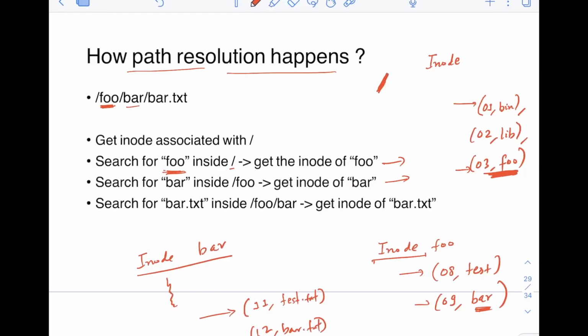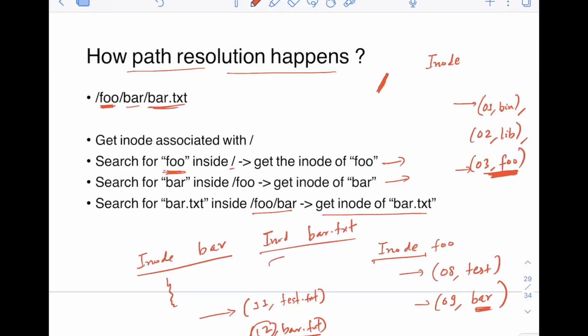Now it will see that 12 is the inode number associated with this bar.txt, right? So we know that, finally, we have got the inode of bar.txt. We have gone into this /foo/bar folder now, and we have got the inode of bar.txt. So once we get the inode of this, finally we go to the inode of bar.txt, okay?